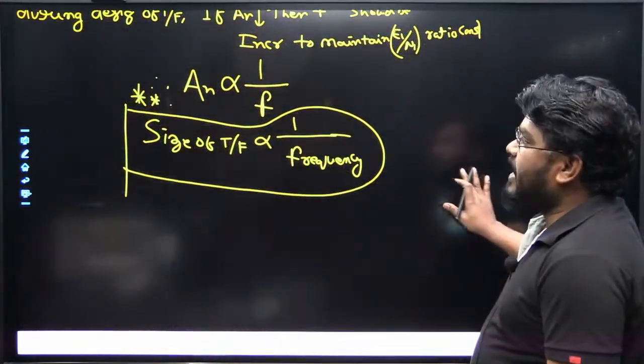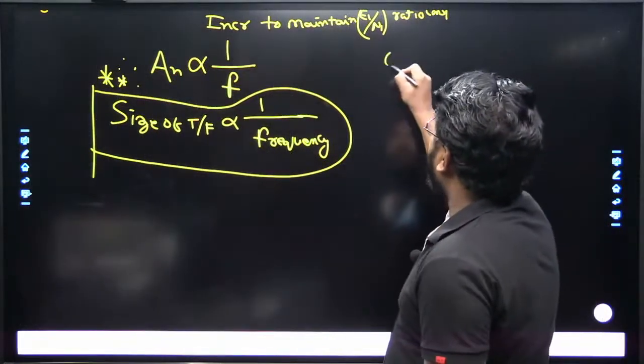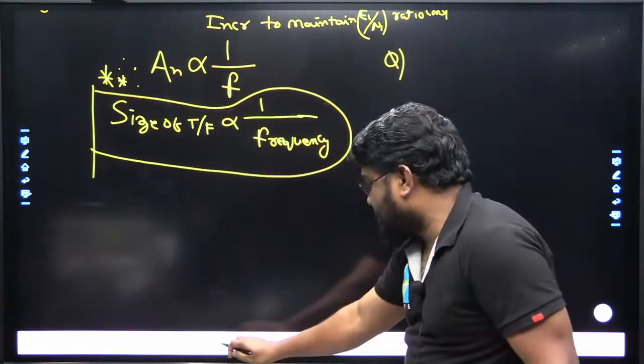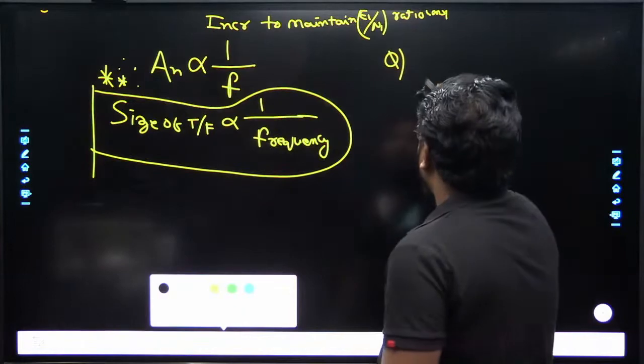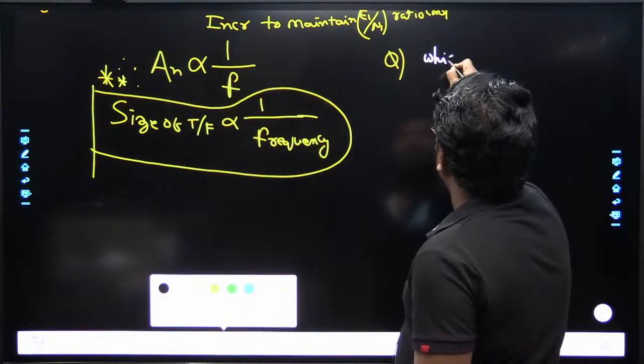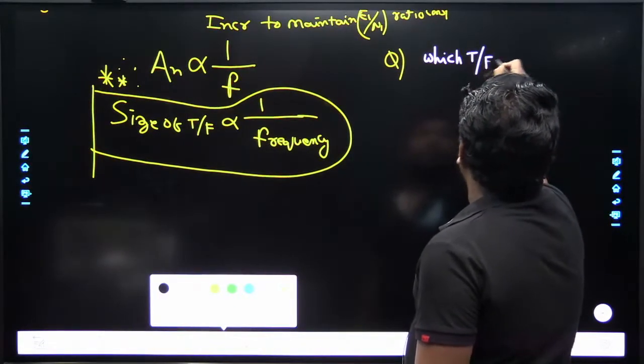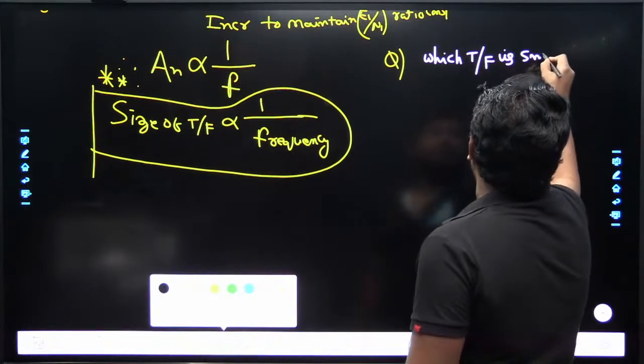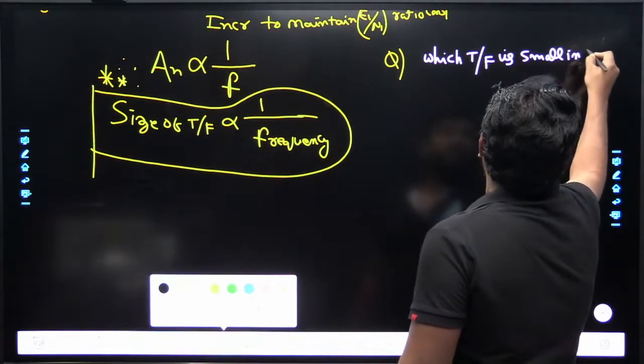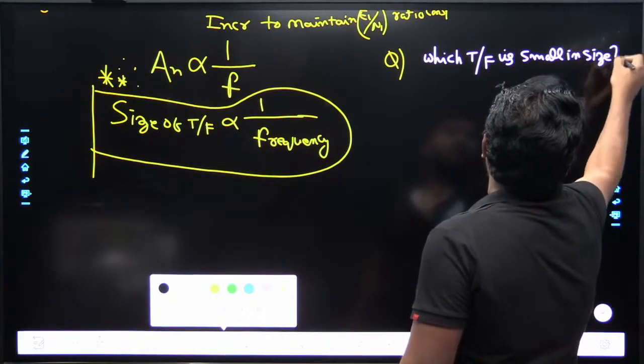Okay, suppose we have a question like, so there is one question, this is a previous IES question. So which transformer is small in size? Okay, like this.